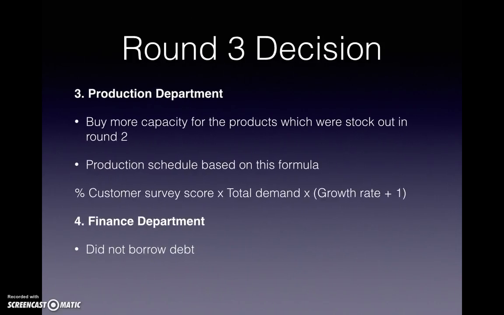In the production department, at the end of round 2, we faced the problem of stock out in some products. As a result, we decided that we will buy more capacity for these products, so that we will avoid this situation. More than that, we forecast the production schedule based on a formula, and this formula is based on the customer service score, the total demand, and the growth rate from the report of round 2.